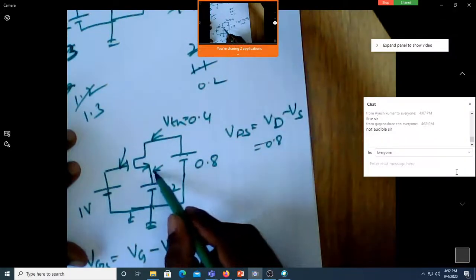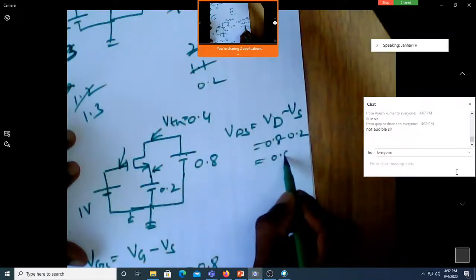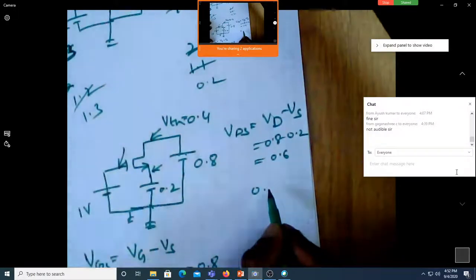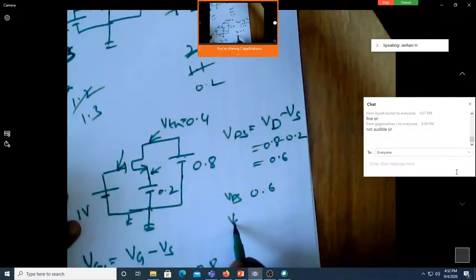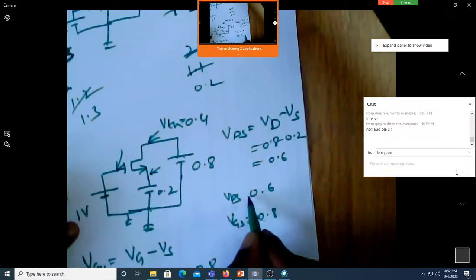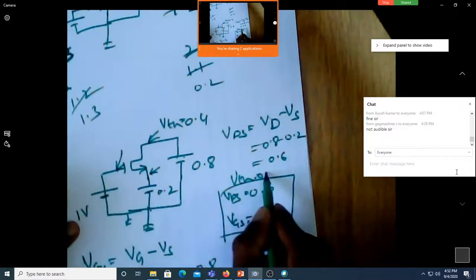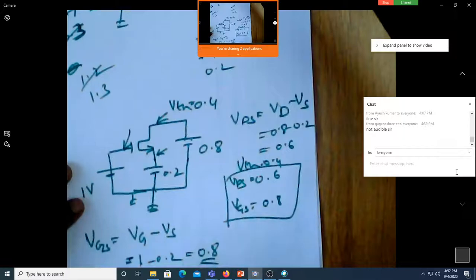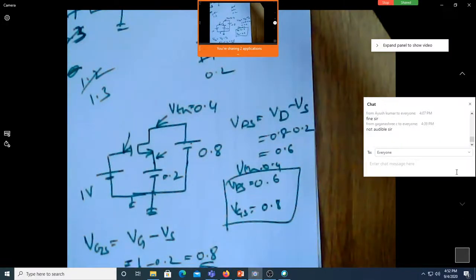How much is the voltage at source? Is it 0.2? Is it now 0.6? Now you have 0.6 as VDS. How much is VGS? 0.8. What is the region? VTH is how much? 0.4. What is the region of operation? What is VDS sat now?